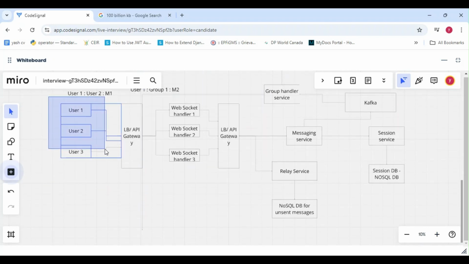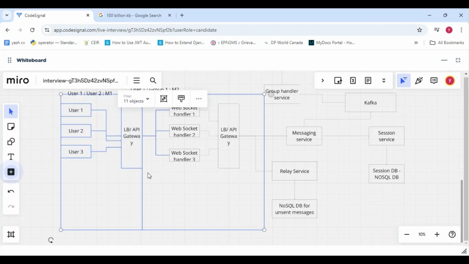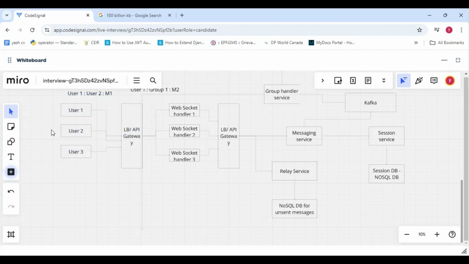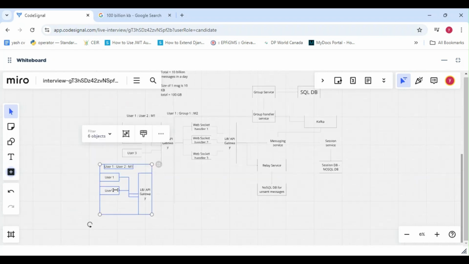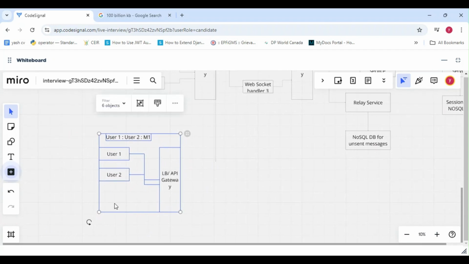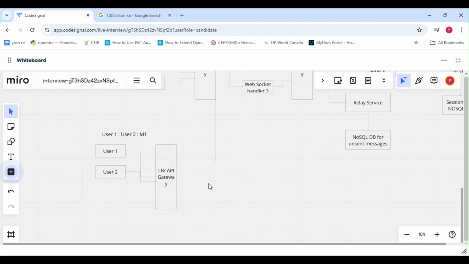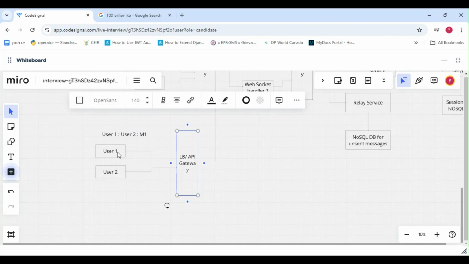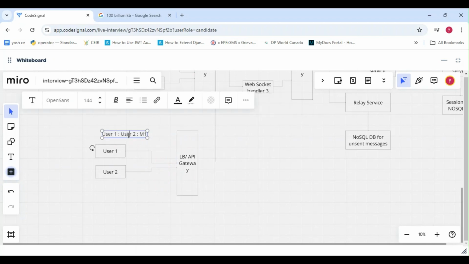So let's have this thing. Okay, just a minute. I want to copy this. So here we have user 1, user 2. Let's say in this group 1, we have two users only, user 1 and user 2.